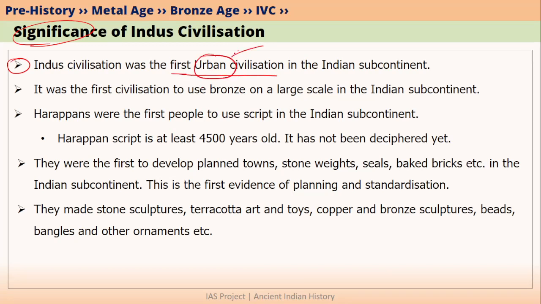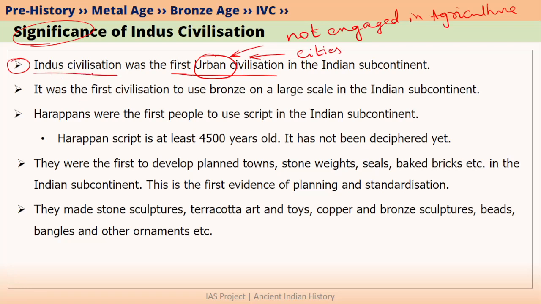Urban simply means that most of the people are not engaged in agriculture, and therefore most of these people have occupations other than agriculture, like making pottery, or they are coppersmiths or bronze smiths, or they are making art items, or they are carpenters, or they may be engaged in trade activities. Also, people in urban civilizations lived in cities.